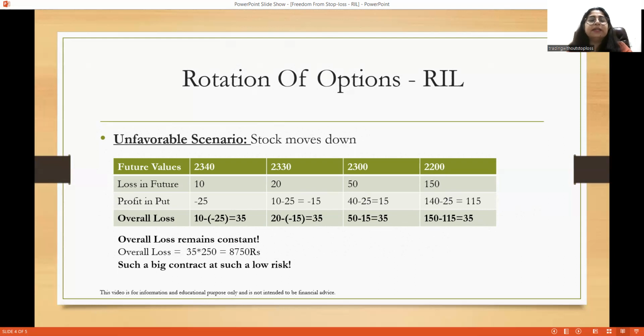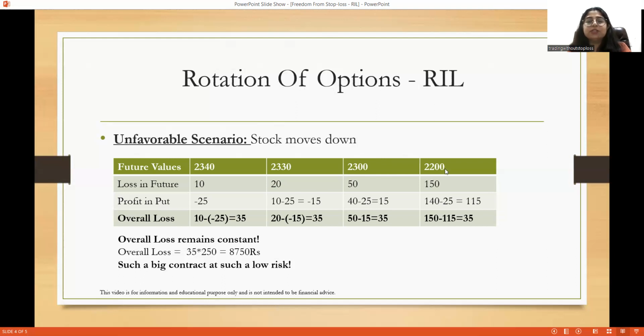Are you all getting that the purpose of this put option is that your maximum loss is defined? The overall loss remains constant if you hold this put option. But here we have to rotate the options. At 2300, we keep the stock future as it is, and we book the profit in the put option, which is 15 points here. After booking this profit, we again buy the put option at 2300.